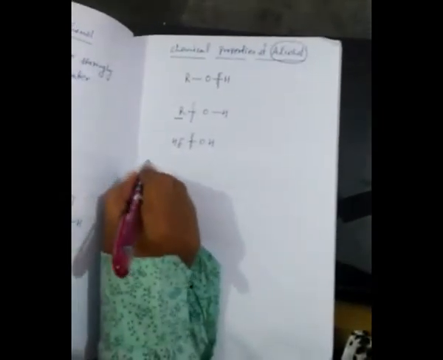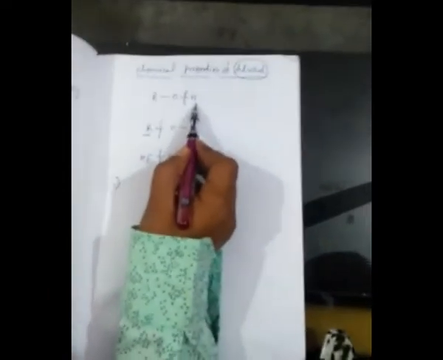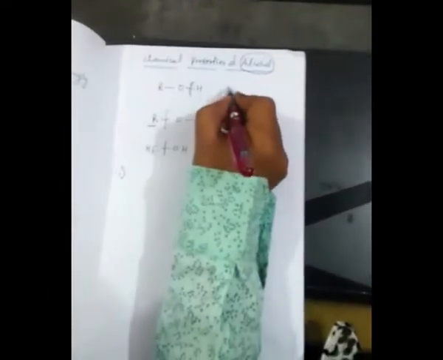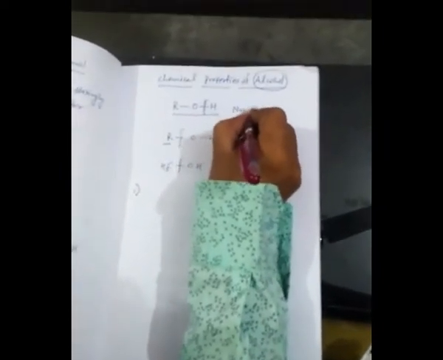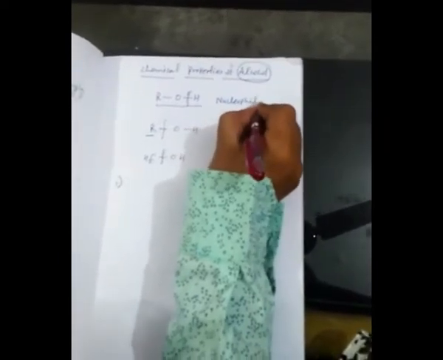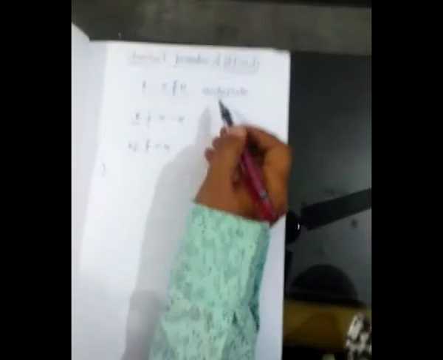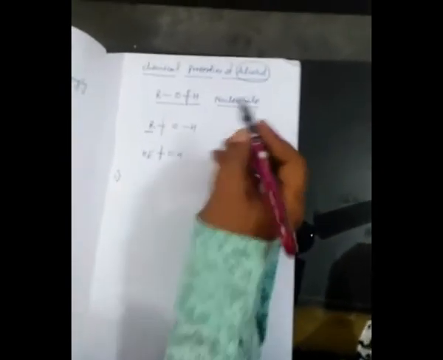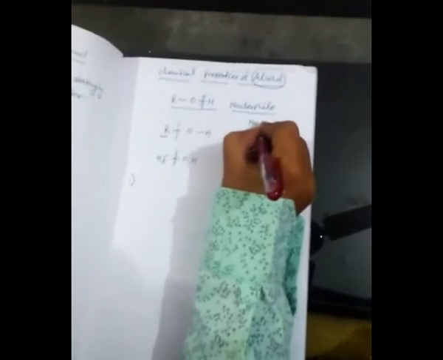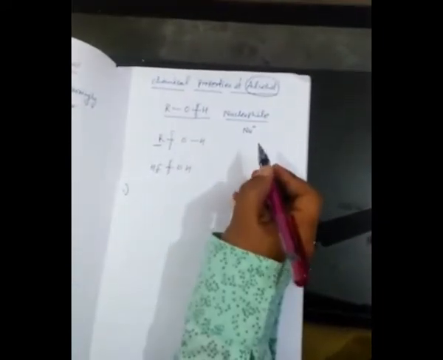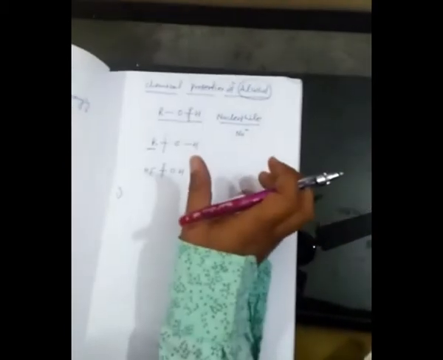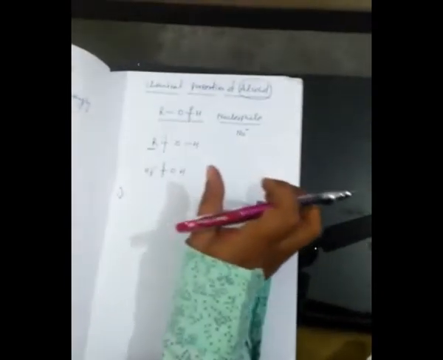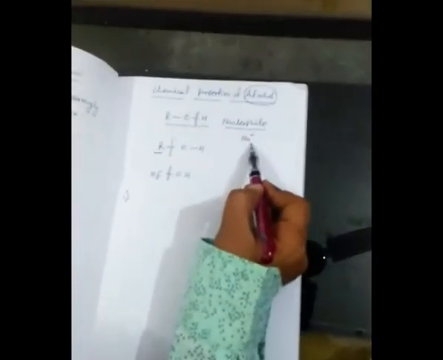Now the first point: in which condition does the bond between oxygen and hydrogen split up? When alcohol behaves as a nucleophile, meaning it has a negative charge, it attacks the nucleus, that means a positive charge, from its side.